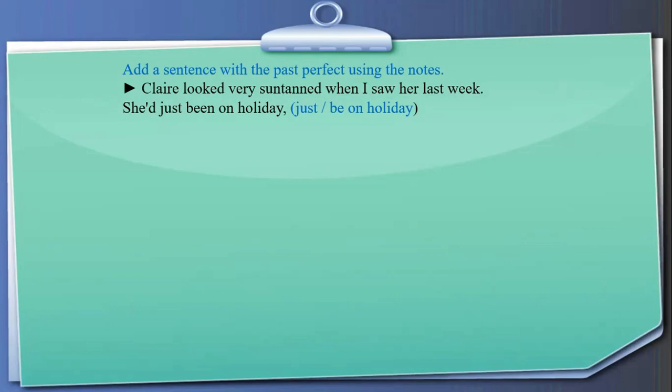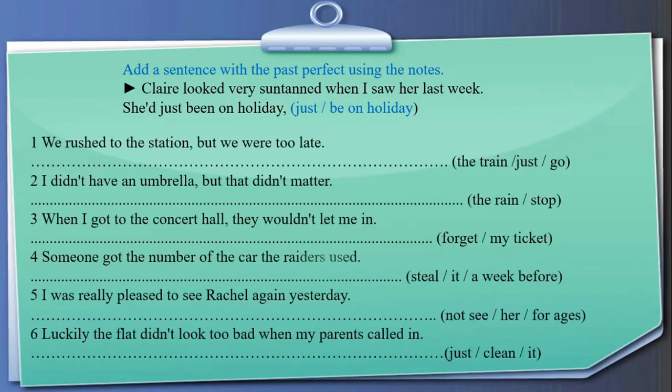Claire looked very sunburnt when I saw her last week. She'd just been on holiday. So we have completed this sentence: she had just been on holiday. So here is the exercise for all of you.